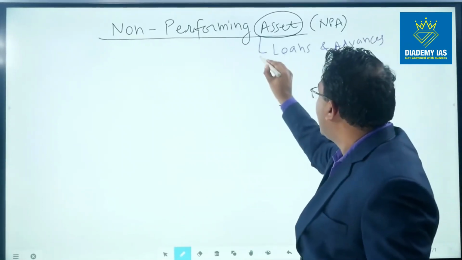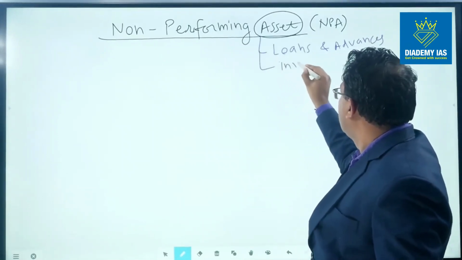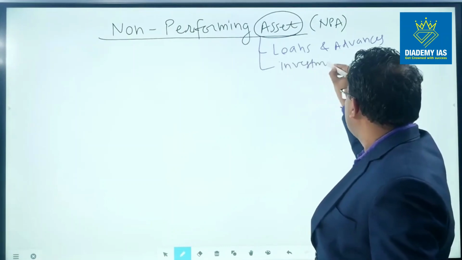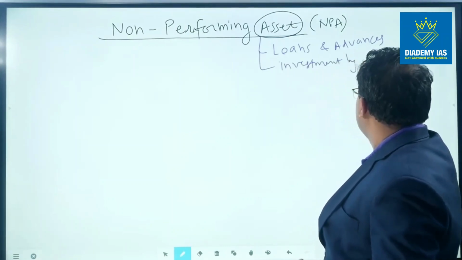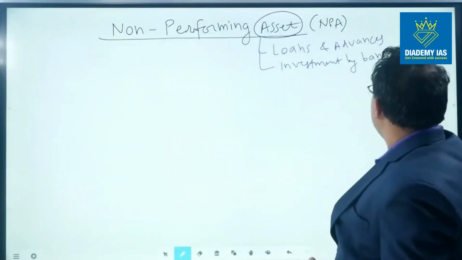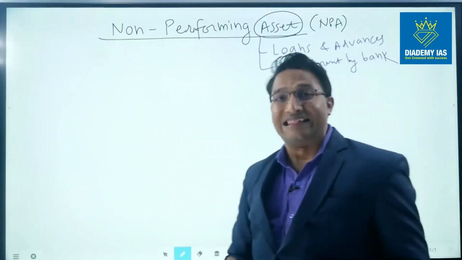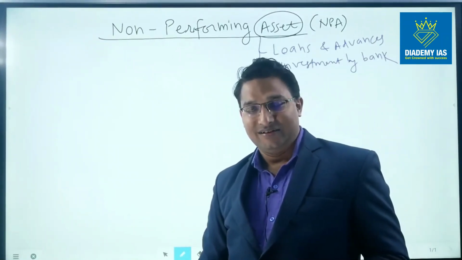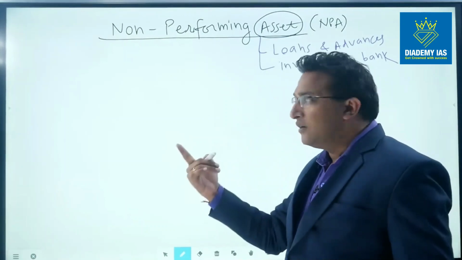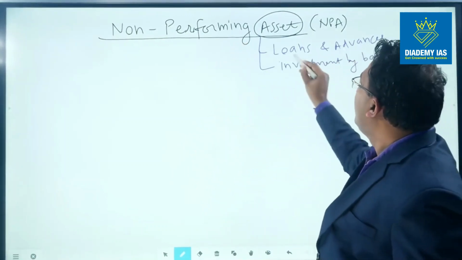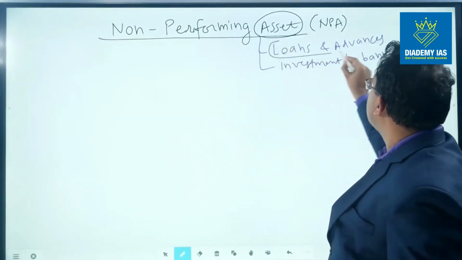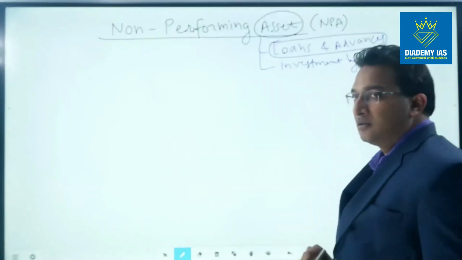And second, it can be the investment made by the bank in government securities or maybe somewhere else, right? For the purpose of NPA, we are supposed to discuss these loans and advances.